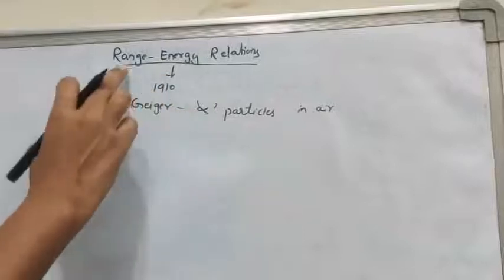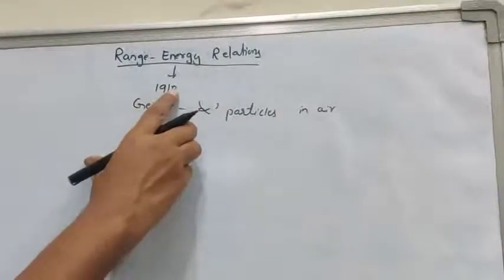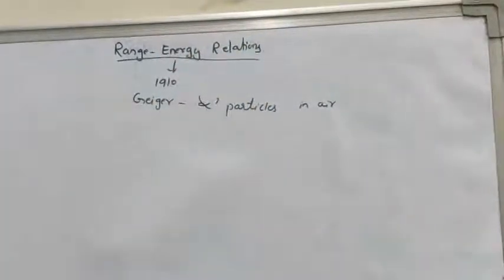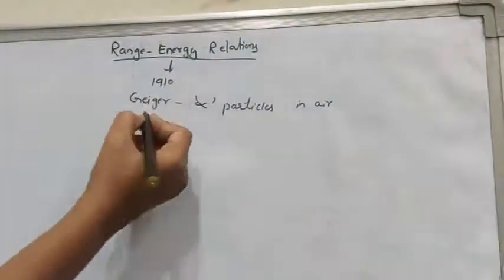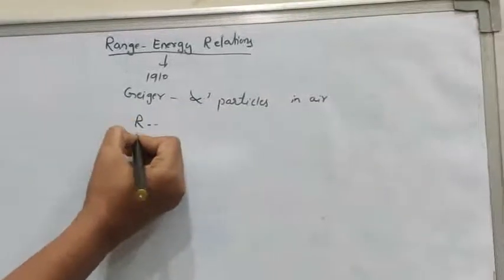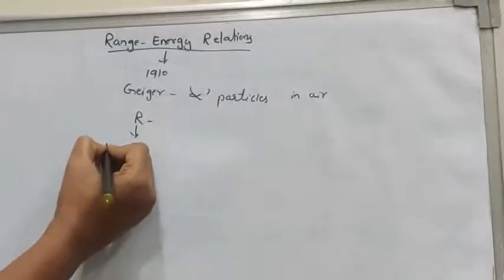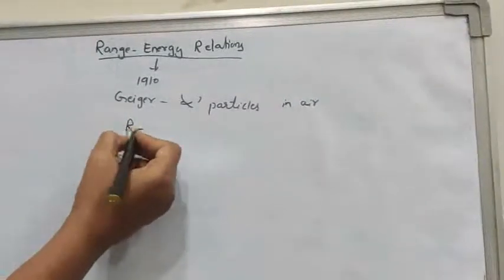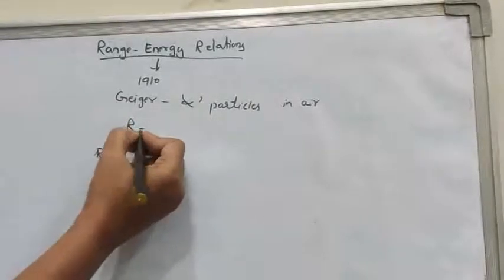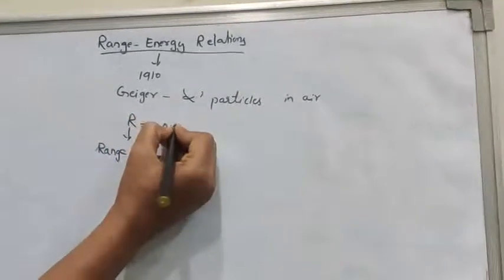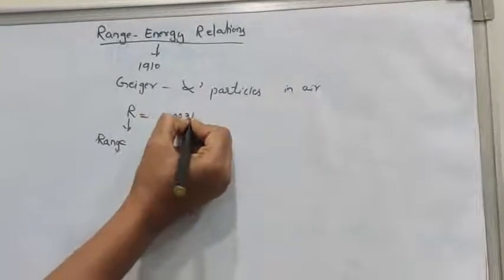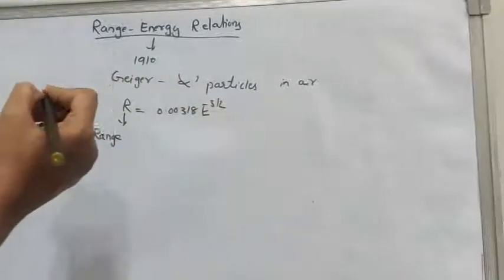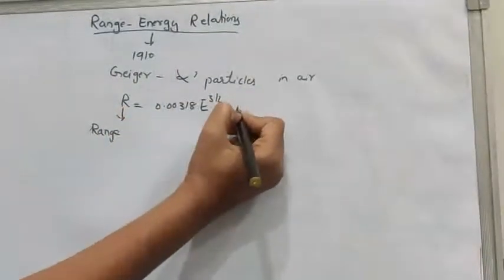Geiger gave the range energy relation in the year 1910 for alpha particles in air, as R, where R represents the range. He gave the range energy relation as R is equal to 0.00318 E to the power of 3 by 2, where E represents the energy, in meters.